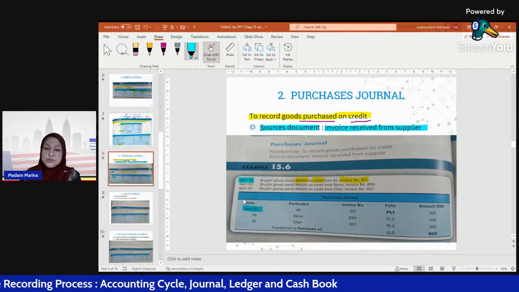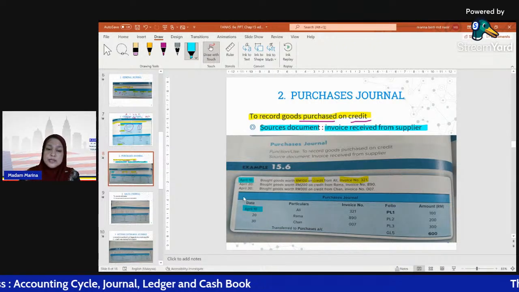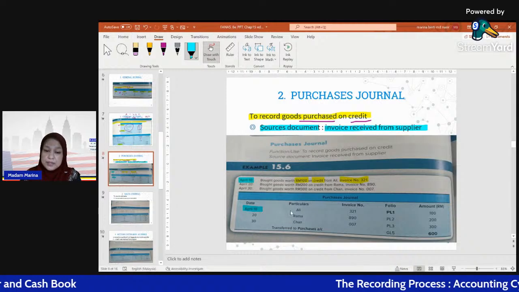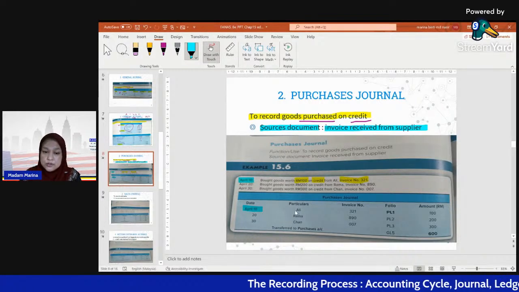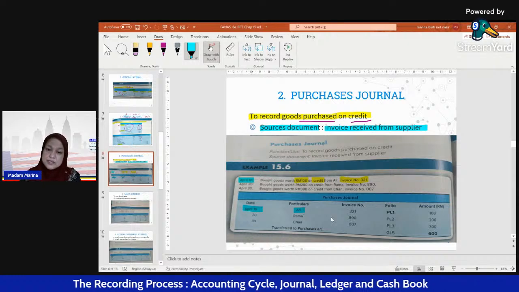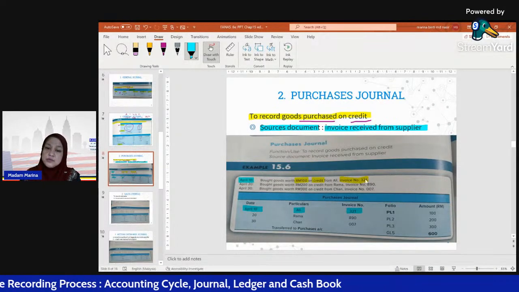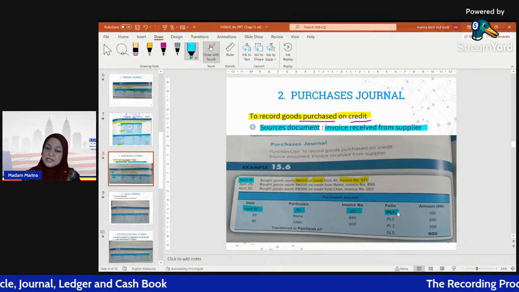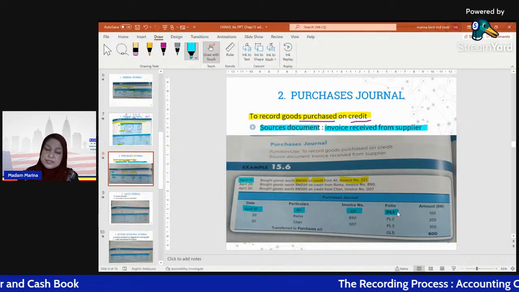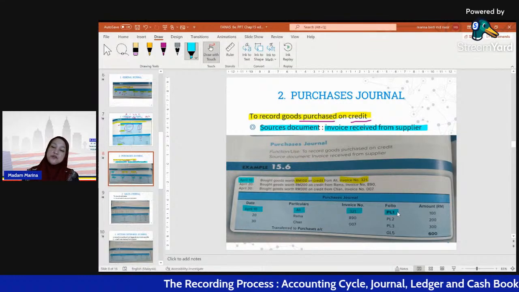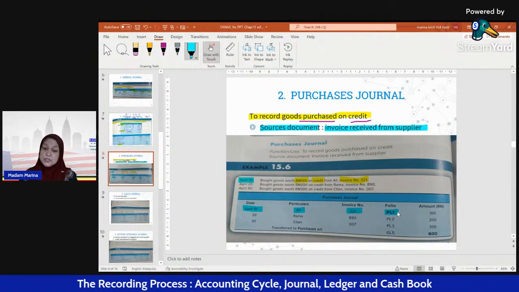So we already purchased the goods from Ali. You just put the name of Ali here under particulars, invoice number 321 here. Folio means that after we settle recording in the journal, the first book, what we have to do is post to the ledger.